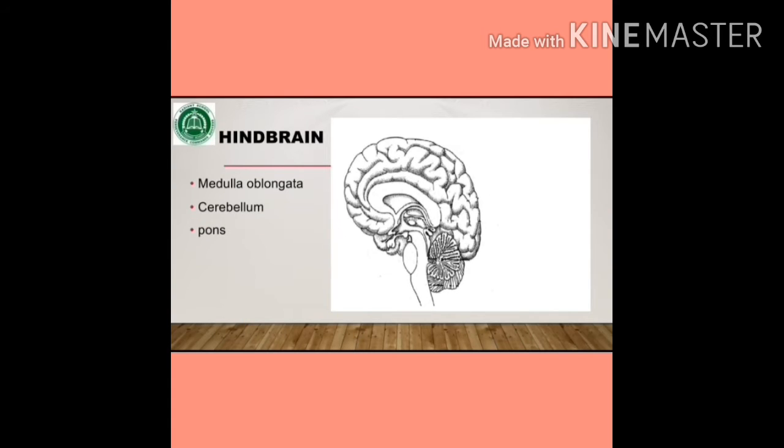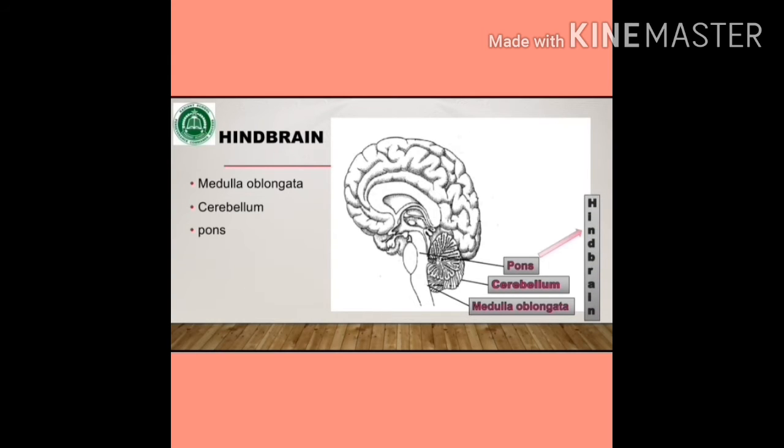The third part of the brain is the hindbrain. It consists of 3 major parts: medulla oblongata, cerebellum and pons. Again, I am going to repeat: pons, cerebellum and medulla oblongata make the hindbrain. At the end, there is the spinal cord. We will discuss these parts one by one in the next slides.